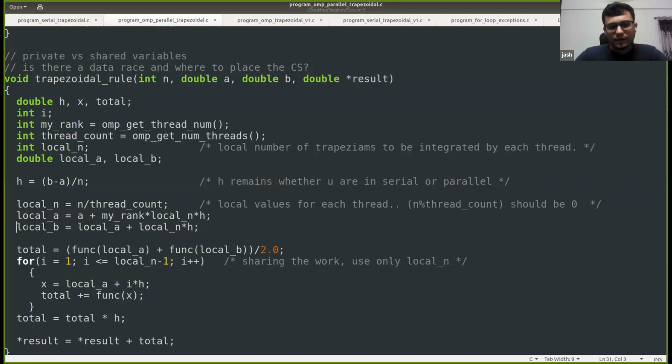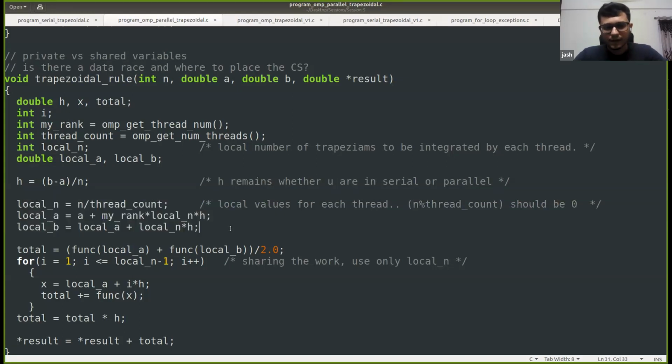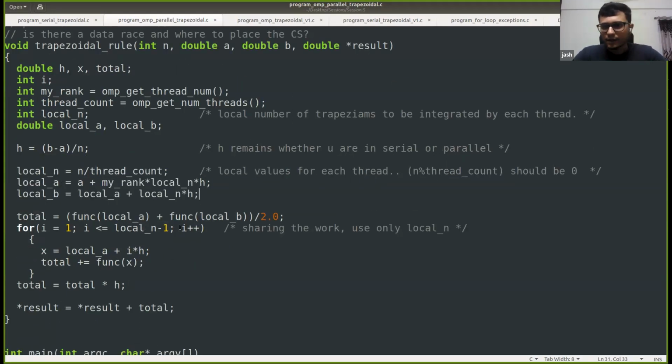And what is local b? Local b is nothing but local a plus local n into h, which is what is shown here. So any questions up till now? How we calculated local a, local b, local n? Anything related to that? If there are any questions, then please feel free to ask, and we can clarify that.